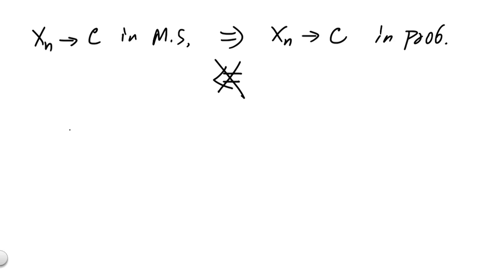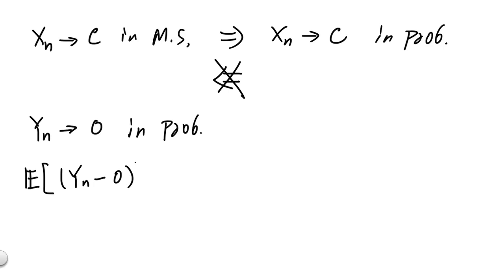Again, to look for a counterexample, we do not have to go further than the Yn we have been working with. So here we know that Yn converges to 0 in probability. But it turns out it does not converge to 0 in mean square. To see why, we can take the expected value of (Yn minus 0) squared.